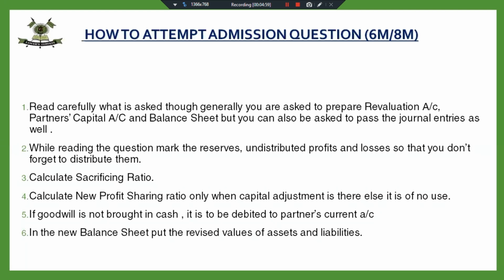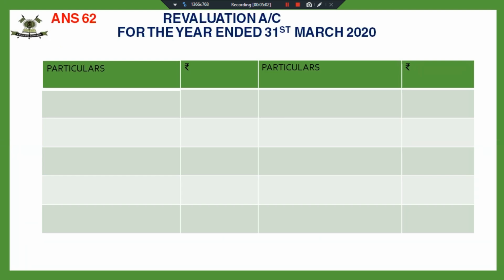I would like you to read question number 62. All of you have the books with you, and in case you don't have the books, I've already provided you with the PDF of the questions. Question number 62. You're given the balance sheet, and in the balance sheet, marked there is one undistributed reserve, that is general reserve. So we have to remember that we have to distribute this reserve while preparing the partner's capital account. And it is given that Madhu and Vidhi are sharing profits in the ratio of 2:3,